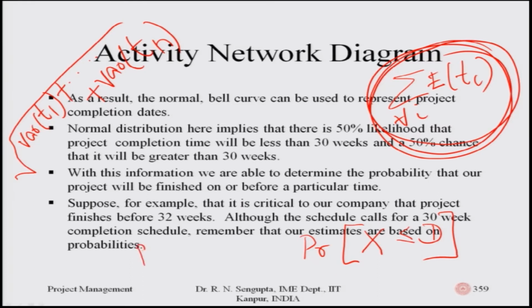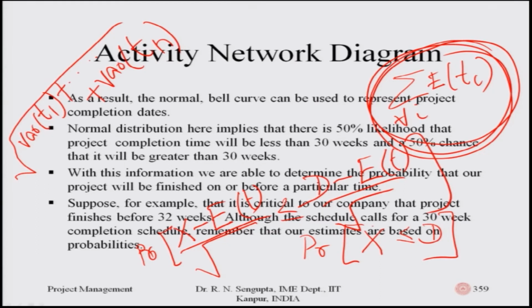Then I again use the probability of x minus E t. This E t is the sum of all the average times of the critical paths. Under the square root you will have the sum of all the variances, which should be less than or equal to d minus E t divided by the square root again. So, I know E t, I know the variance, I know d. So, this becomes a standard normal deviate, realized value z 1. So, I check my standard table and find out the probability.